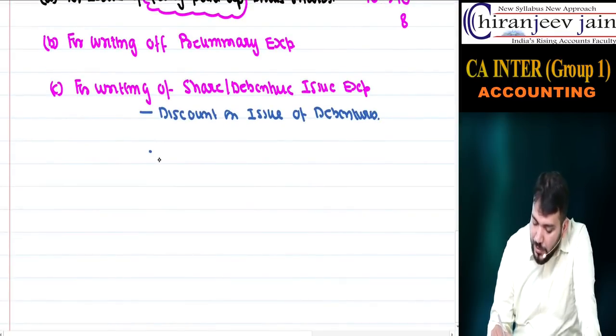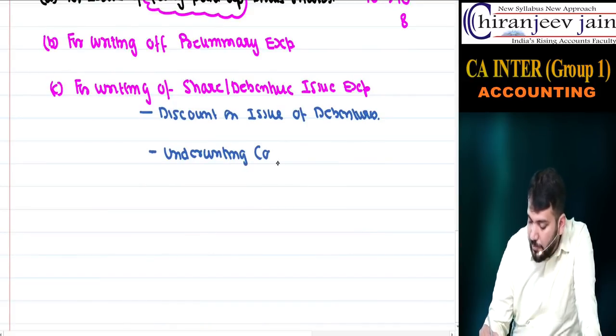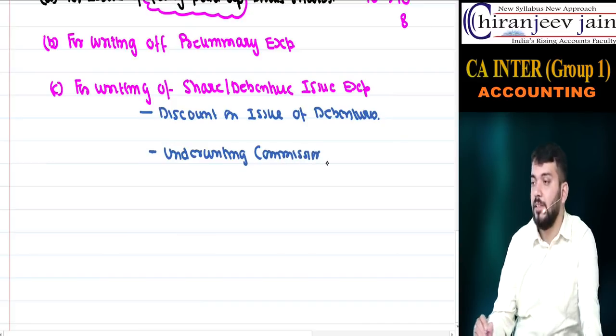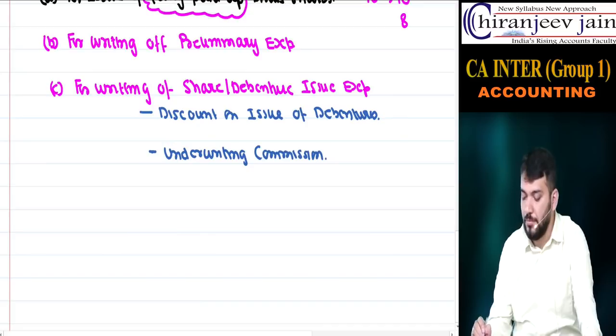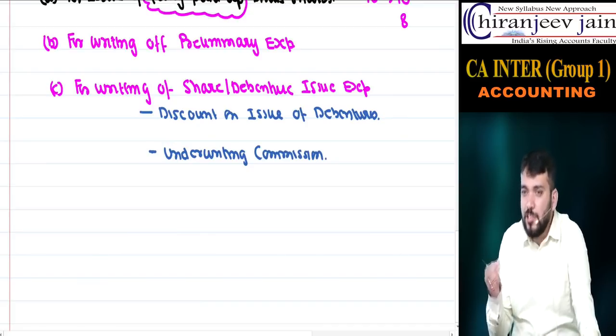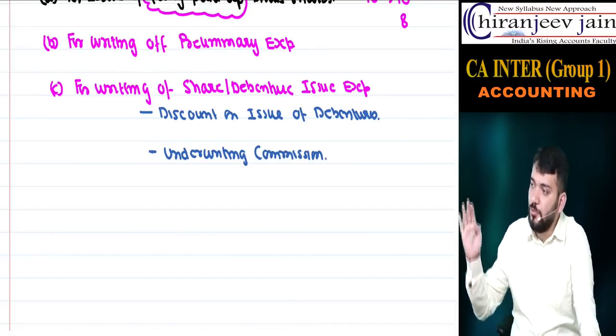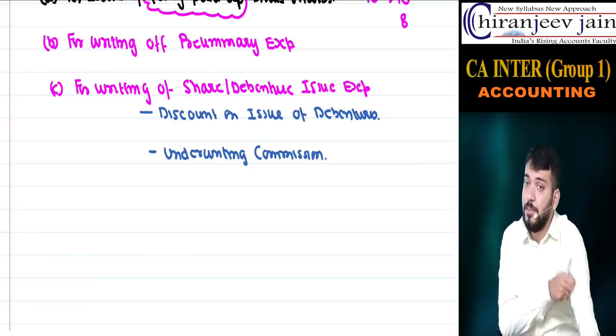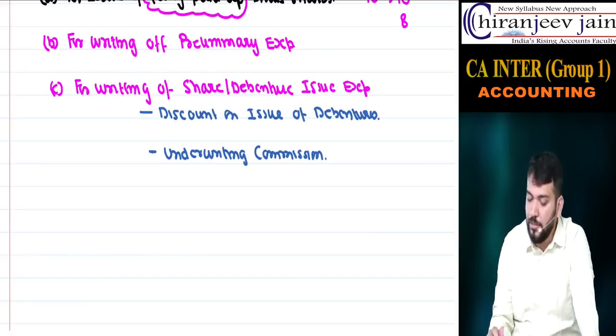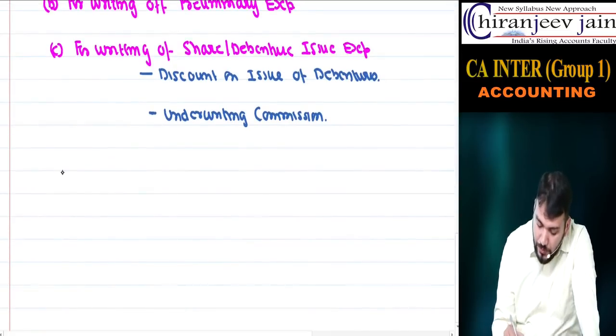And underwriting commission. You know underwriting commission? So these are some shares issue or debenture issue expenses. So we can write off these expenses through what? Securities premium.